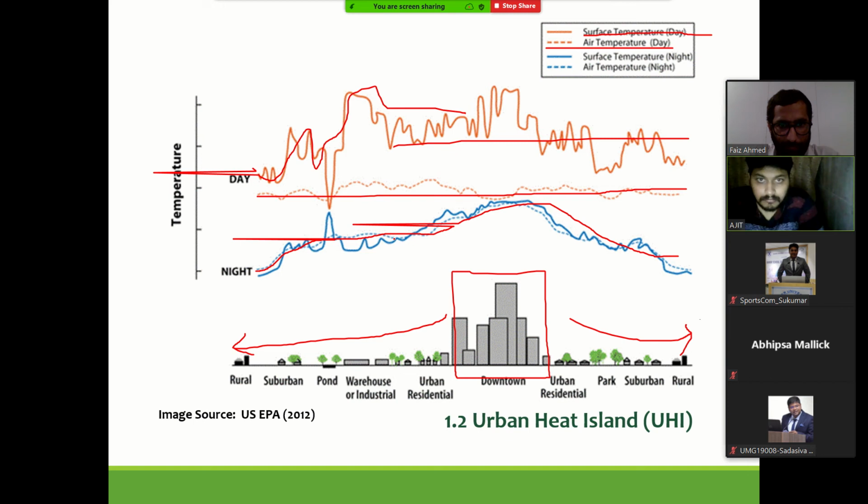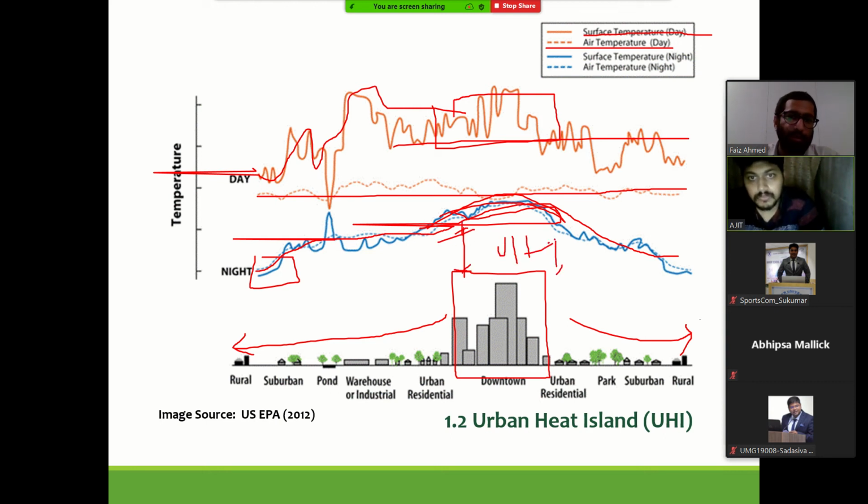Even at night, the surface temperature is higher in the city area, whereas in the rural areas this difference is slight. UHI, the urban heat island, is the increase in temperature within the city, the excess temperature that we add because of the various interventions we have in the city. This is one of the major issues we face, not only in India but elsewhere as well.